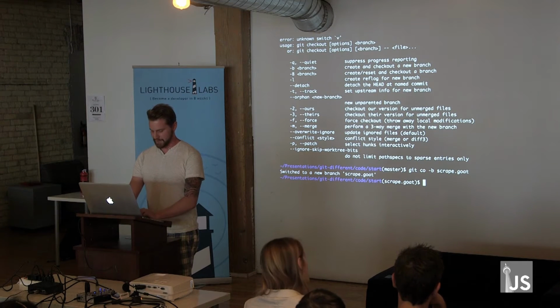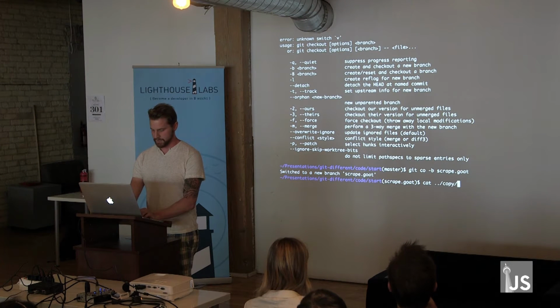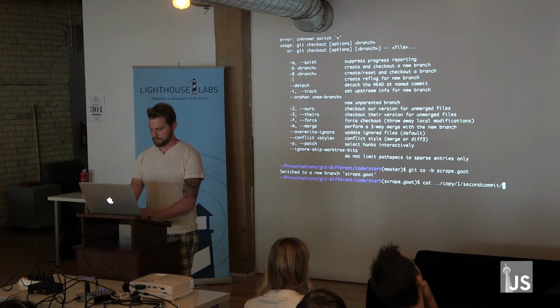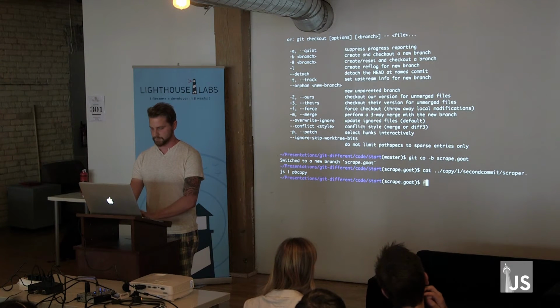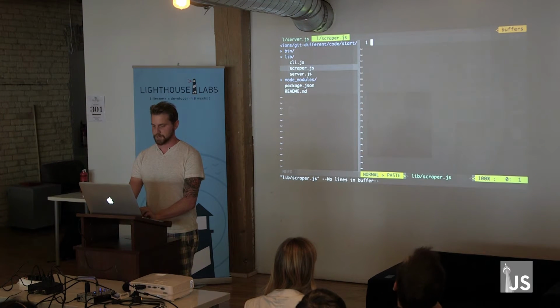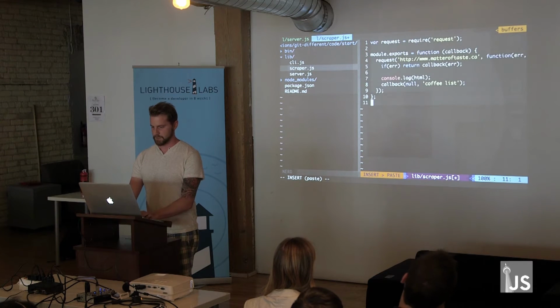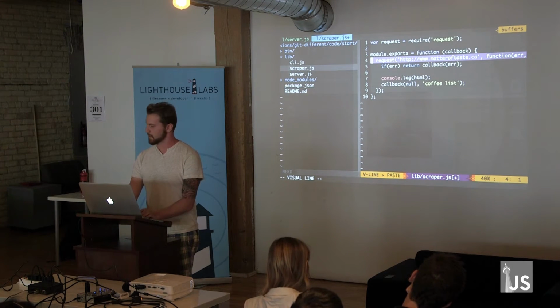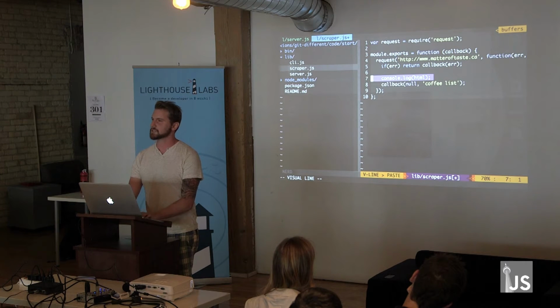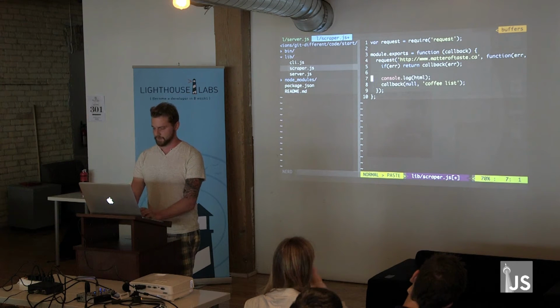So here, we're doing the same thing that I did before, so I'm going to copy a thing here, into copies, cool. So now Jimmy's working on scraper. I'm going to paste this, and all we're doing here is making a simple request. I'm going to go to matter of taste. I'm going to console this out, and it's going to be all fine.